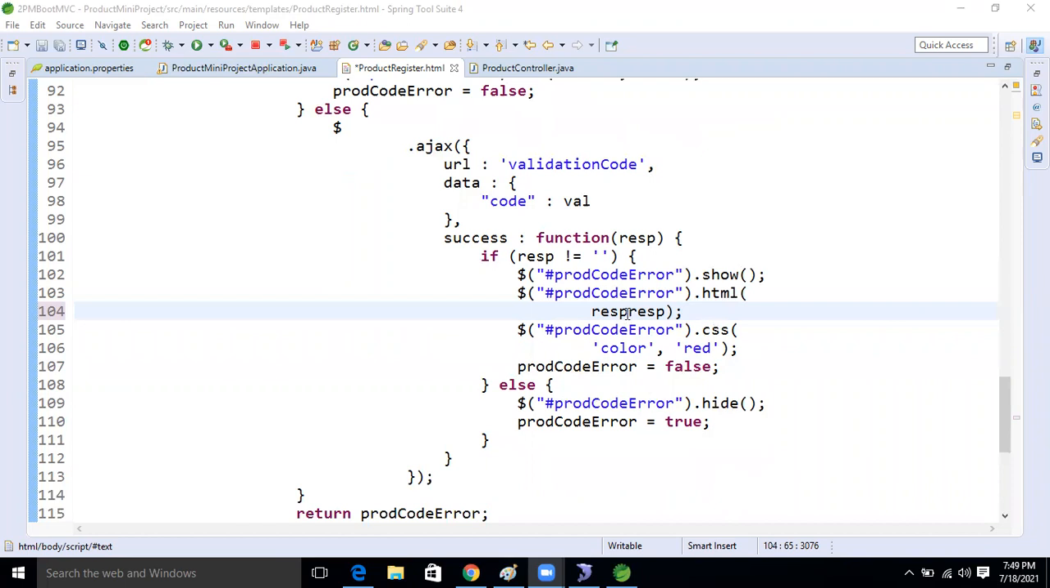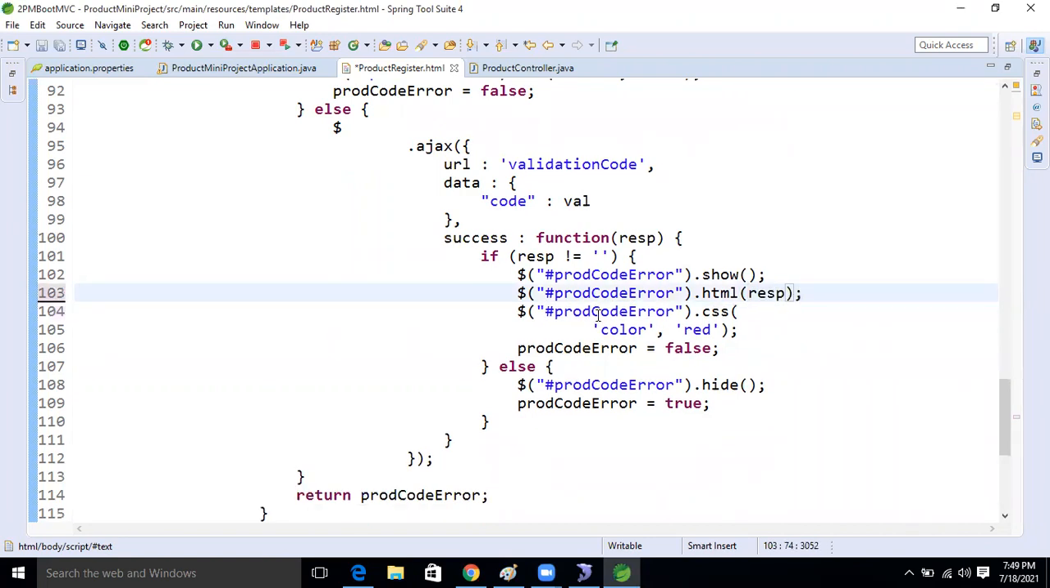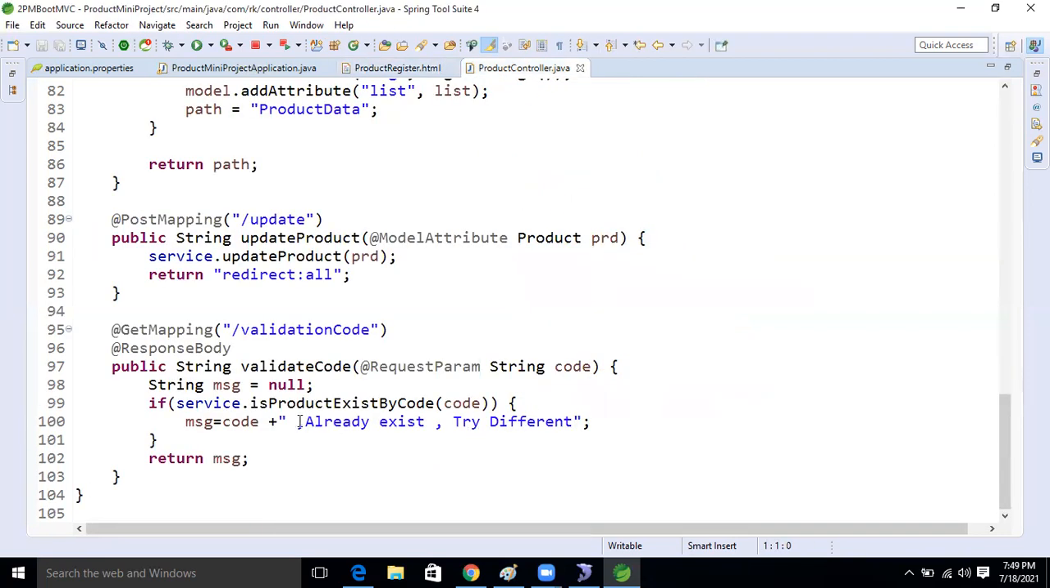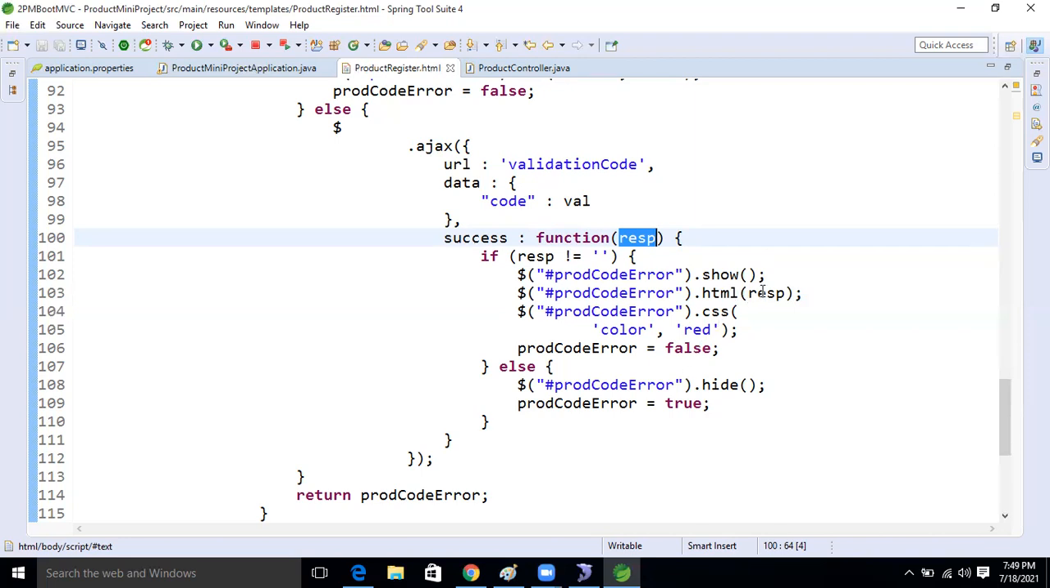But here what we need is to read the response message, right? Here in the if else condition, in the success command, I hard coded it, but here we need to take whatever message we get into this variable. The data already exists, right? So for that we need to pass this response here, and then we can get the message in the HTML, right?